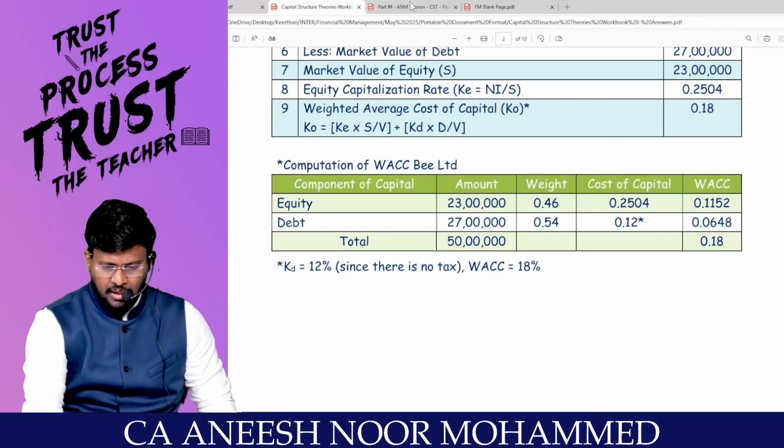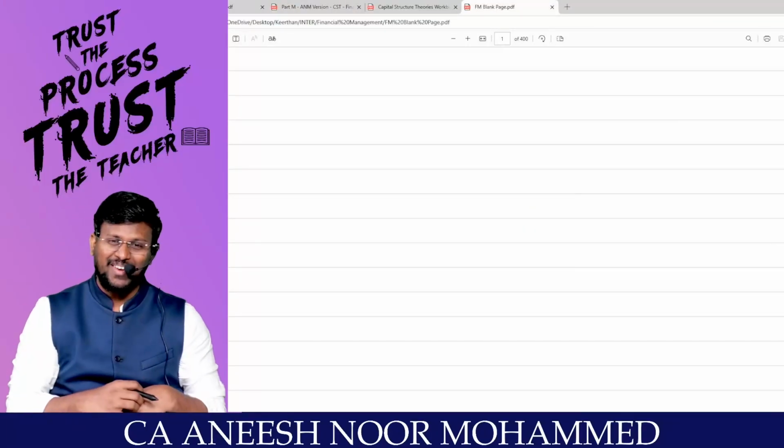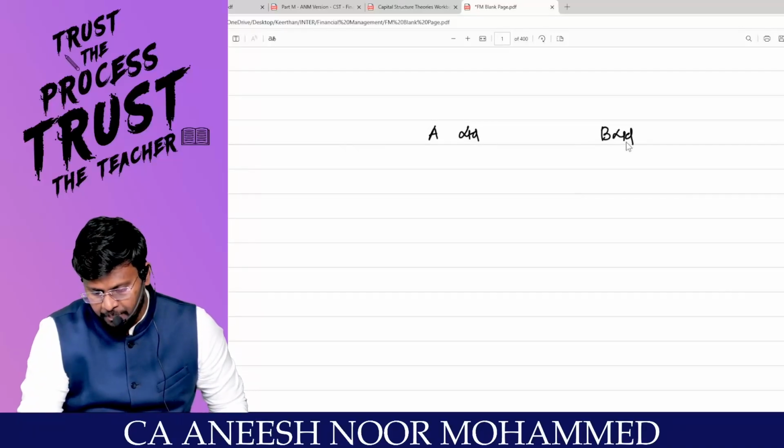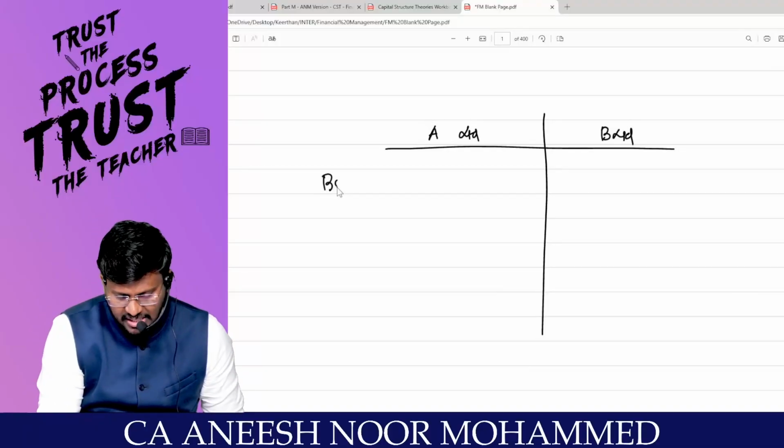This is the background of the theories. We are going to have a big fight, my dear noble students. If two firms are alike in all aspects, except capital structure, will the value of the firm change or not is the question. So there are two companies, one is A Limited and the other is B Limited. Both A Limited and B Limited are doing the same business. Both businesses are one and the same.